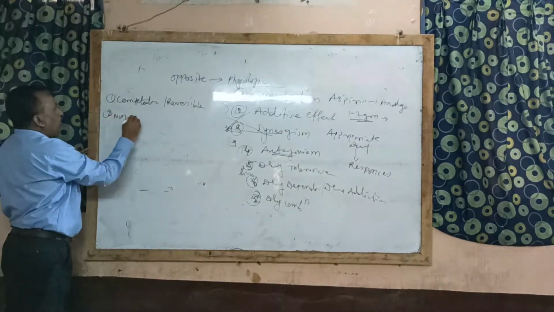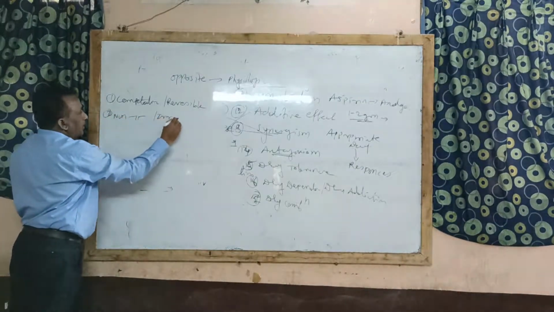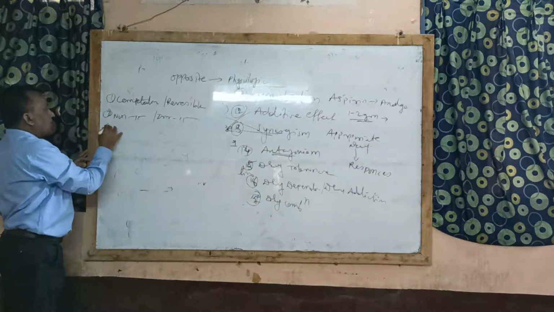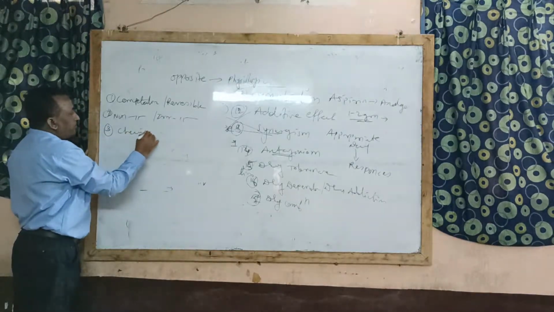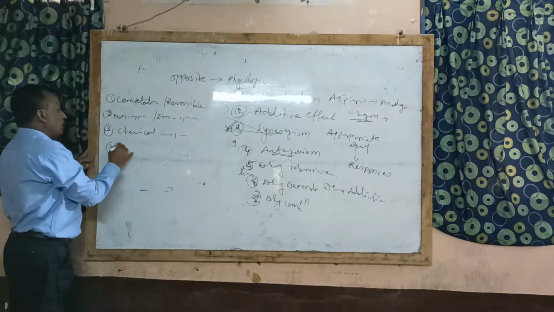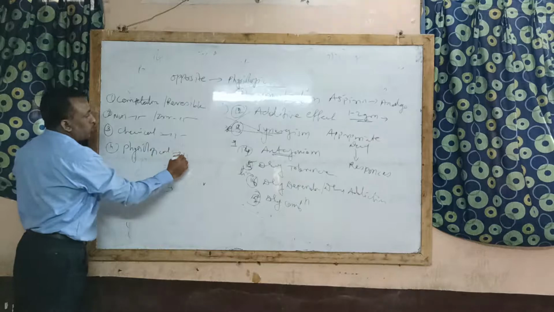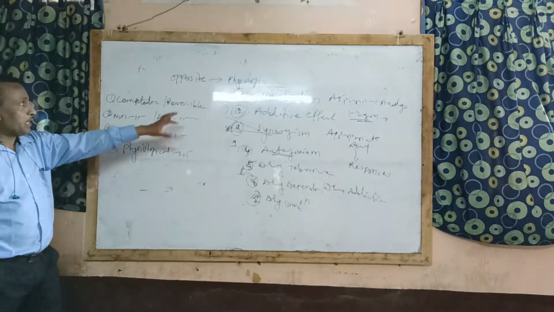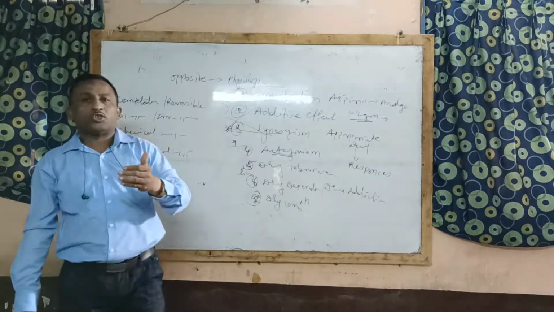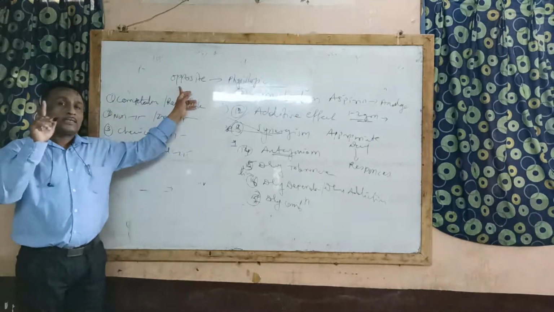Second, non-competitive or irreversible antagonism. Third, chemical antagonism. And fourth one, that is called as physiological antagonism. Most of the time they will be asked a short note on drug antagonism. So you understand the definition: there is the opposite action of two or more than two drugs on the same physiological